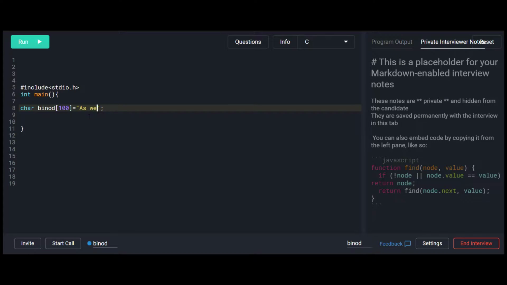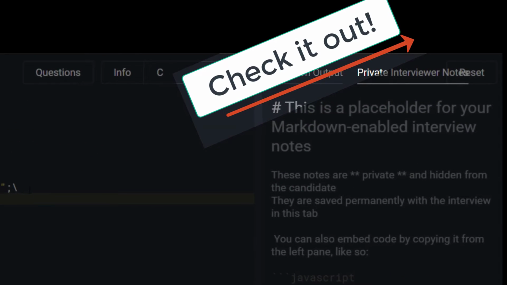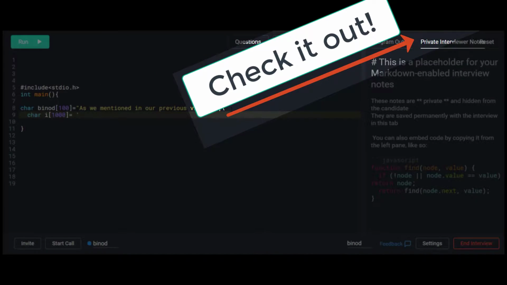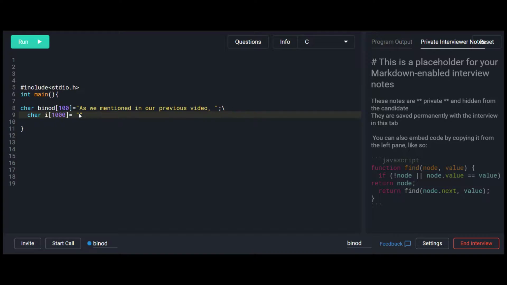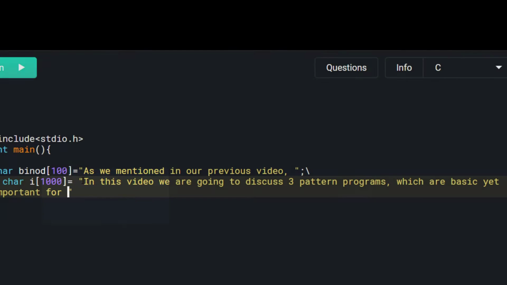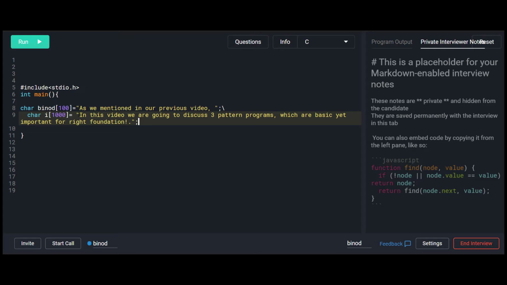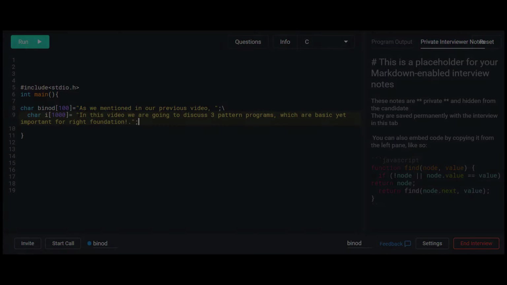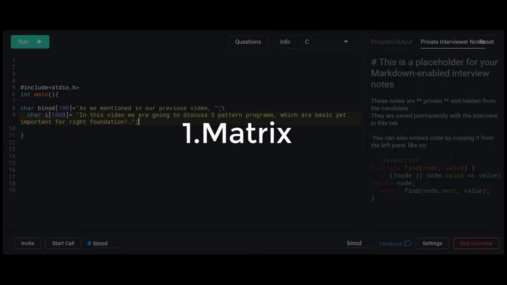As we mentioned in our previous video, we are going to discuss pattern programs from this video. In case you missed our previous video, check it out. In this video, we are going to discuss three pattern programs which are basic yet important for the right foundation. Before getting started, let's have a glimpse of what a matrix is and the structure of C for a few moments.